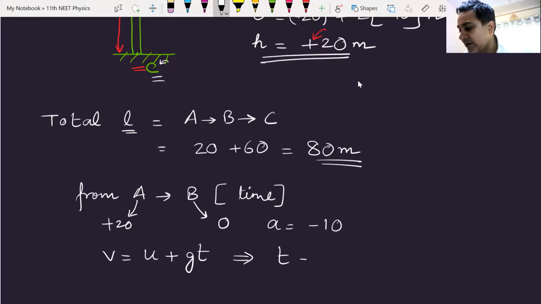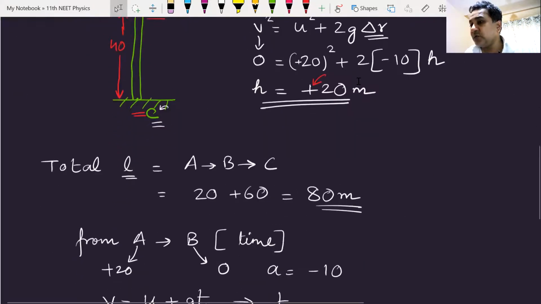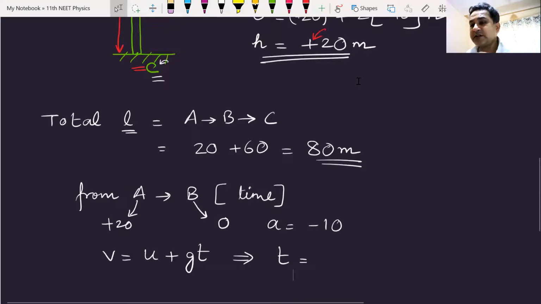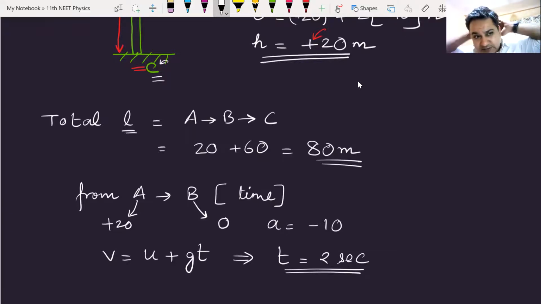How much is the time coming? Put the values, get the answer. How much is the time coming to go from A to B? v is equal to u plus gt, we have applied. How much is the time coming? 2 seconds. I hope everyone got the answer. Yes, Niharika, 2 seconds is the time coming. Yes or no, everyone? We got this 2 seconds, everyone.